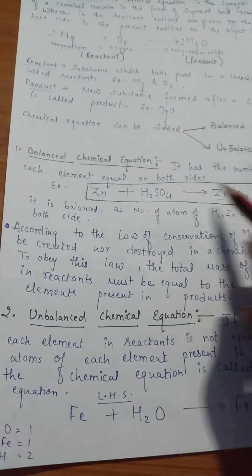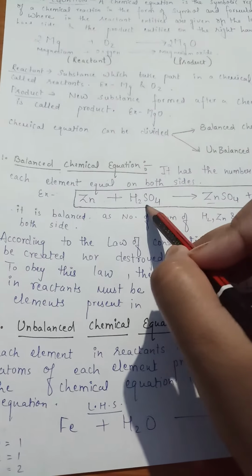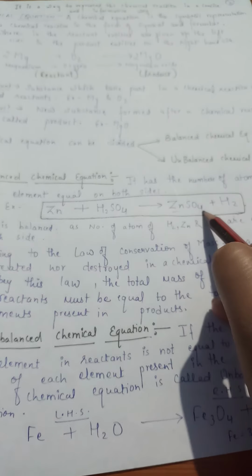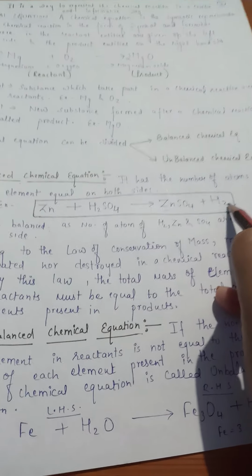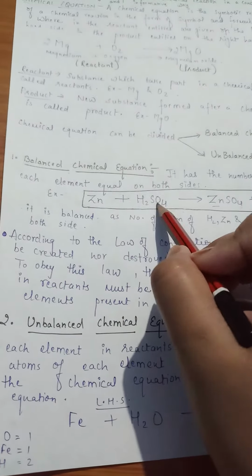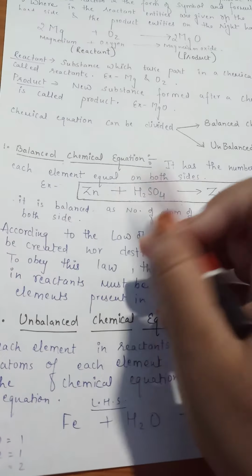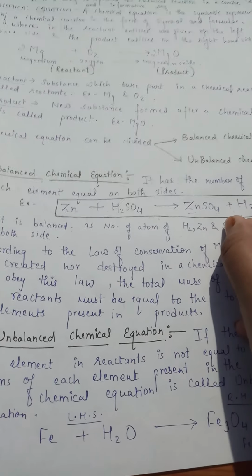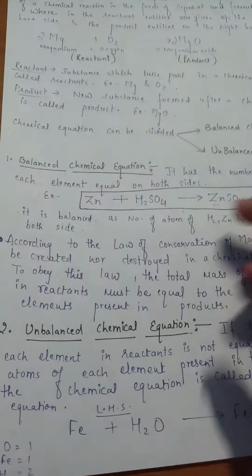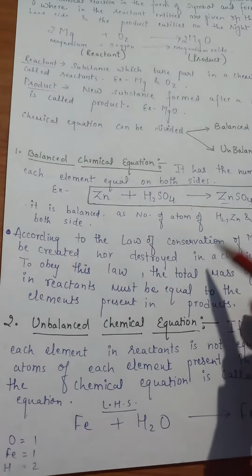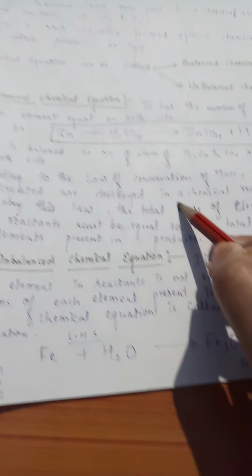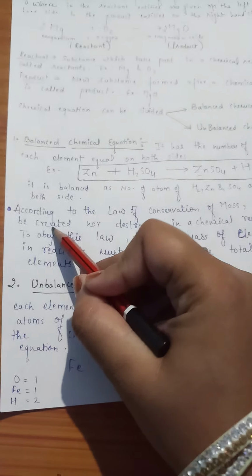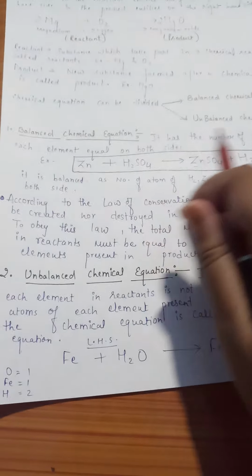So here in this reaction, what we see is zinc plus H2SO4, that is sulfuric acid, gives ZnSO4, that is zinc sulfate, plus hydrogen. Whatever reactants you use, the products of the same elements are going to be formed. The balanced chemical equation is based on a law that you have already studied, or if you have not, you come to know it now.